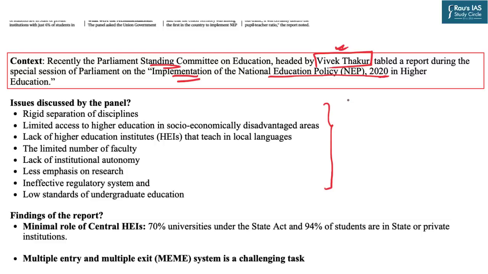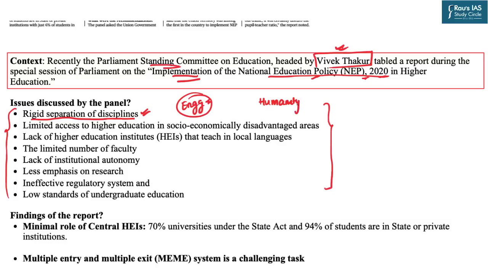So that is why whenever you are writing about the implementation of the National Education Policy or the New Education Policy 2020, you can come up with such challenges which still persist in India's higher education ecosystem. What are these challenges? These challenges are: one, the rigid separation of disciplines. For example, when we enter into the engineering institutions, there we feel that there is a complete detachment between the engineering subjects as well as the humanities subjects.